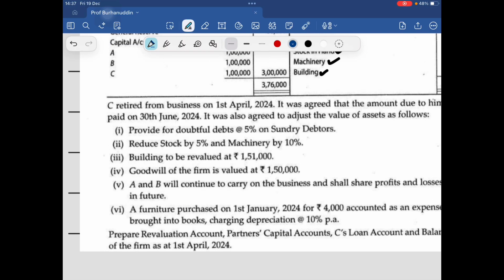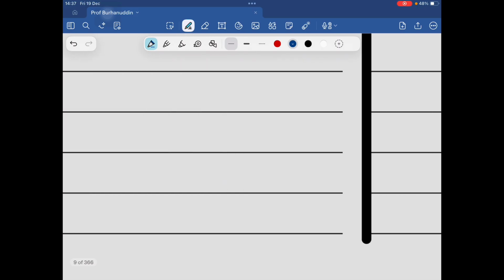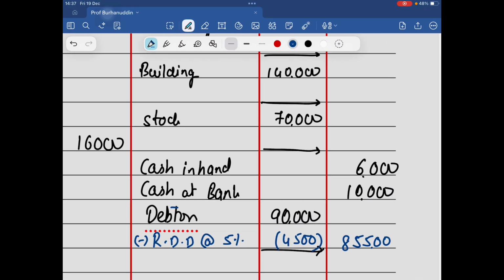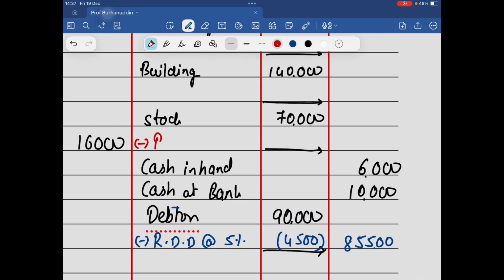So depreciation na, on machinery and stock valuation 5% and 10%. 70,000 का 10%, 7. उसका half. Perfect, sir.